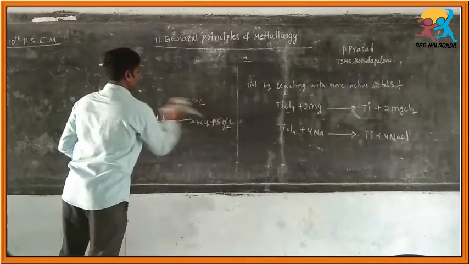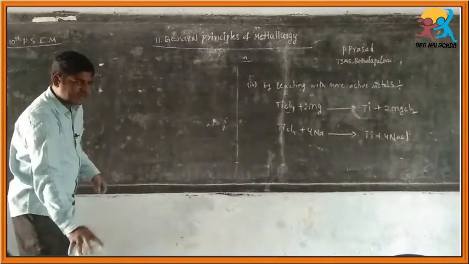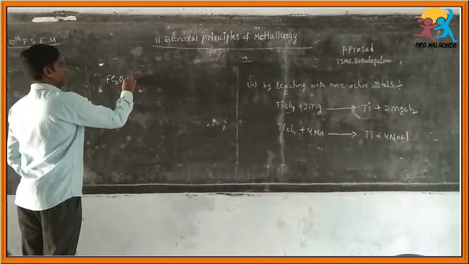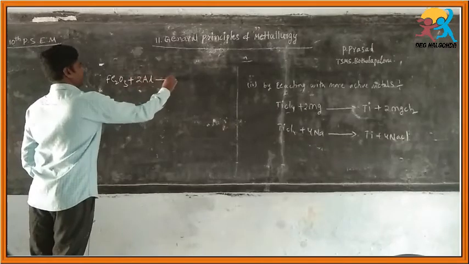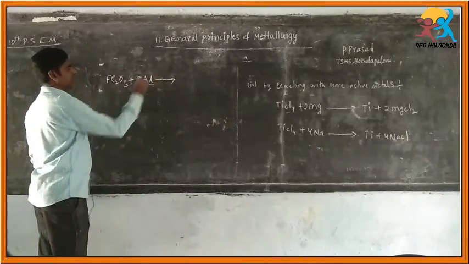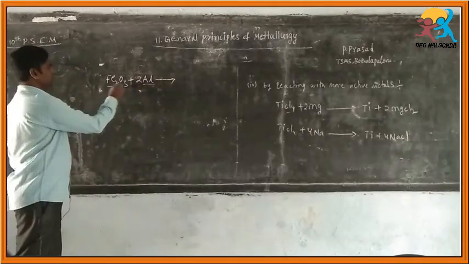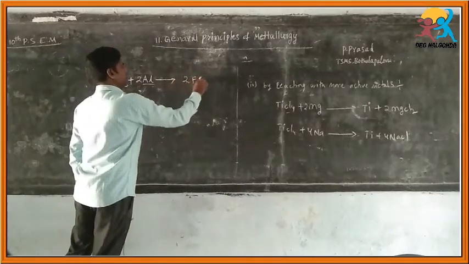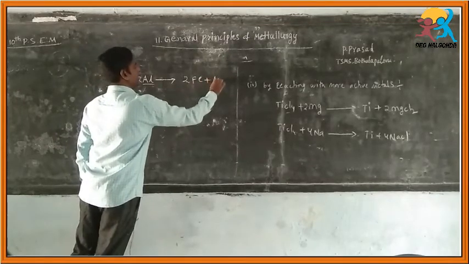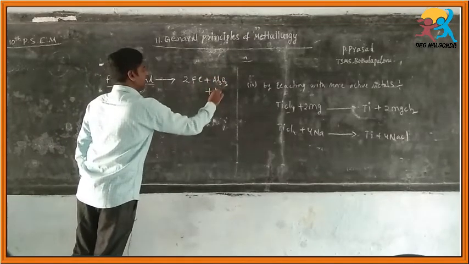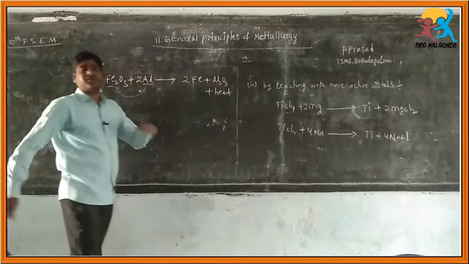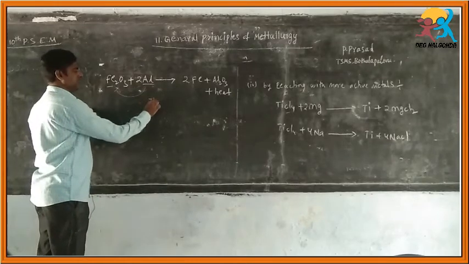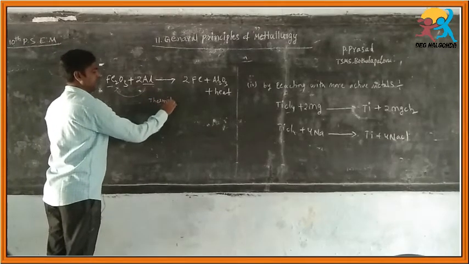We use other examples also. If you take iron oxide plus aluminum, here aluminum is more reactive. So it displaces the iron from the iron oxide. So we get iron plus aluminum oxide plus a large amount of heat. It is also known as the thermite reaction.